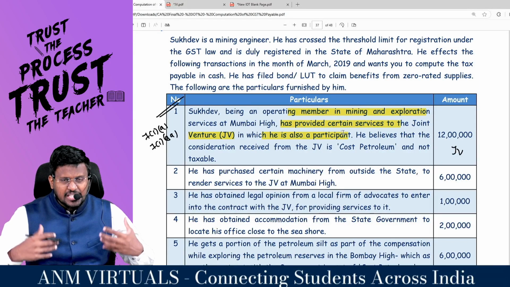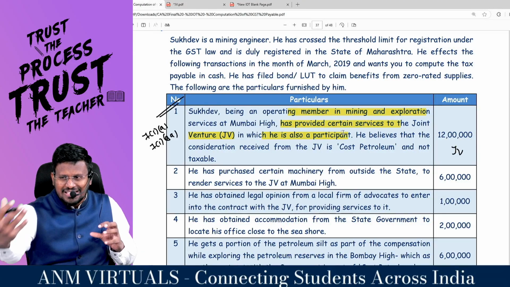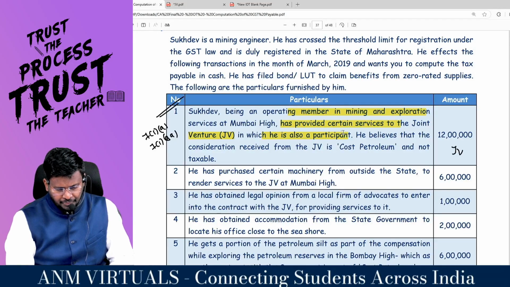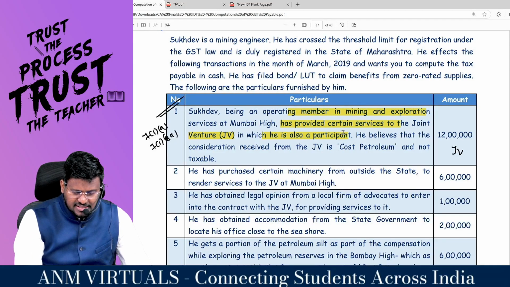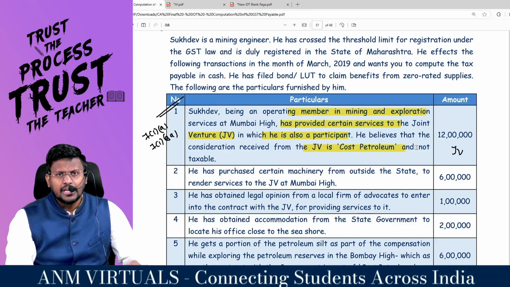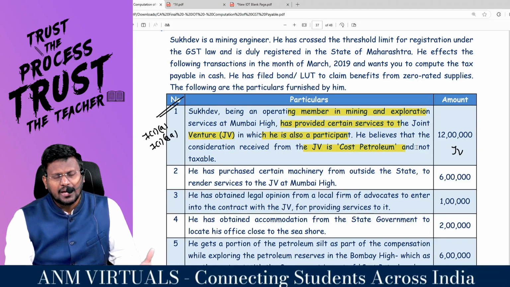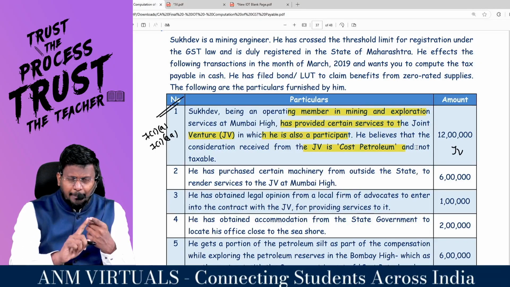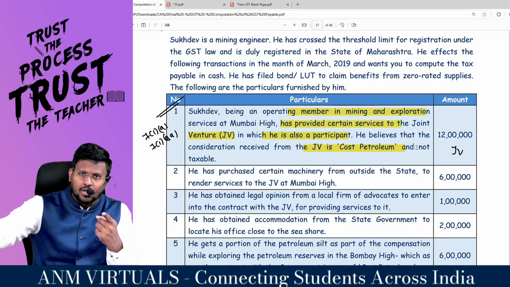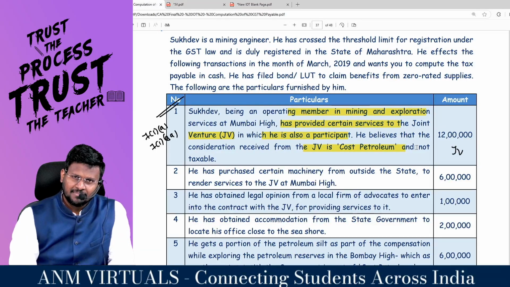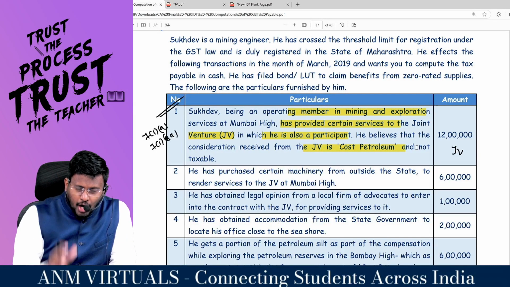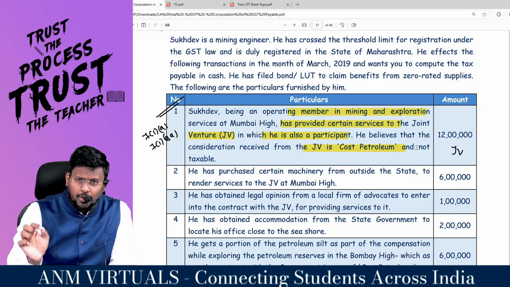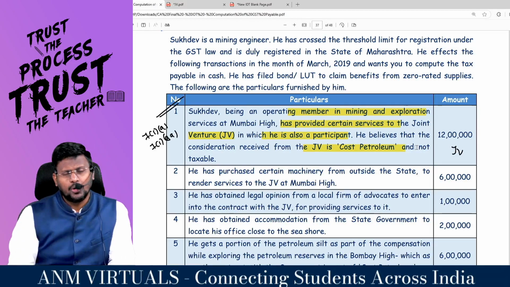So the service provider is Sukhdev and the service recipient is the joint venture. For that, Sukhdev is going to get some consideration. He believes that the consideration received from the JV is cost petroleum and not taxable. Sir, cost petroleum is applicable to the joint venture, not to Sukhdev. Because for the joint venture, from the total petroleum, if they reduce the cost petroleum, they will get the profit petroleum.